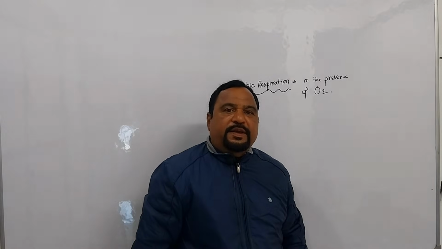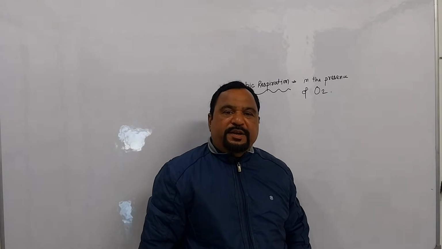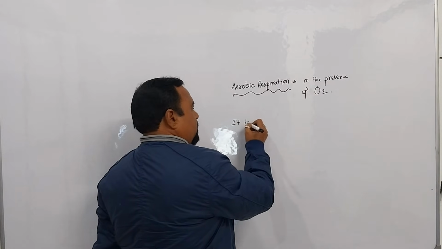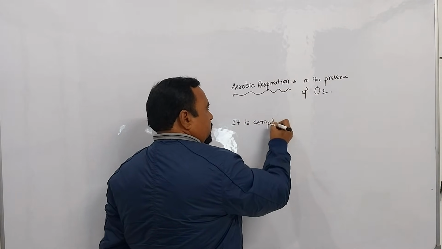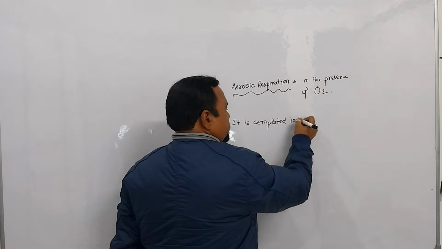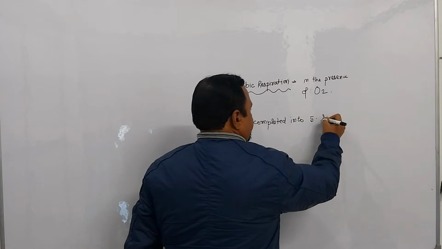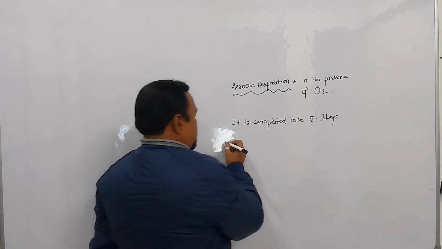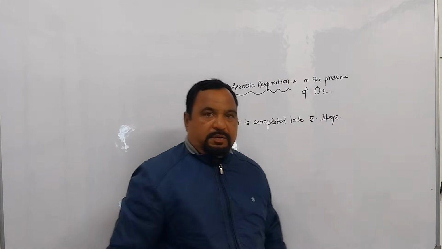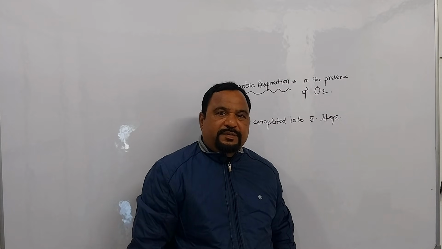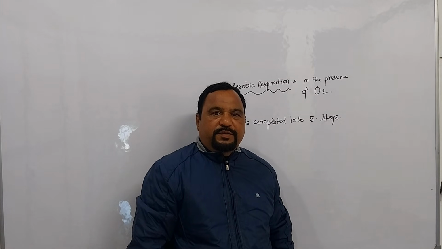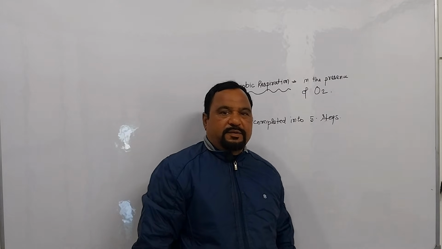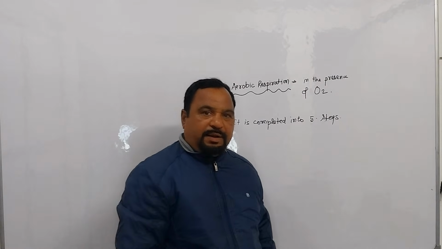Okay, and this aerobic respiration is completed in 5 steps. Number one, glycolysis. Number 2, ODC. ODC means oxidative decarboxylation, or you can say link reaction. Third, Krebs cycle.